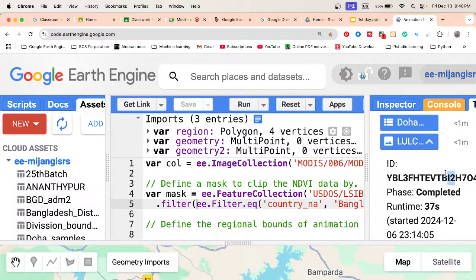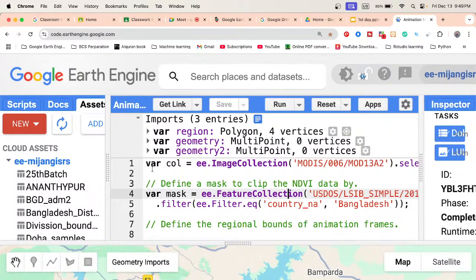This file is stored in the asset tab. When you import any file, it will be stored under the asset tab. But from the task tab we find out the progress level, how much time we need, and what the status is for your file exporting or importing. Okay, got it.